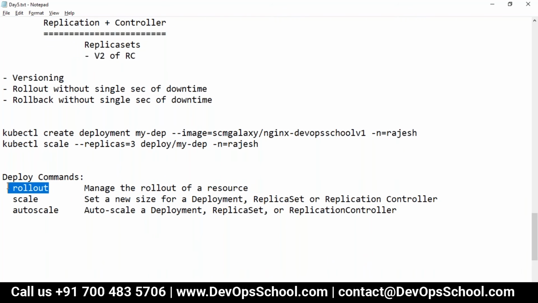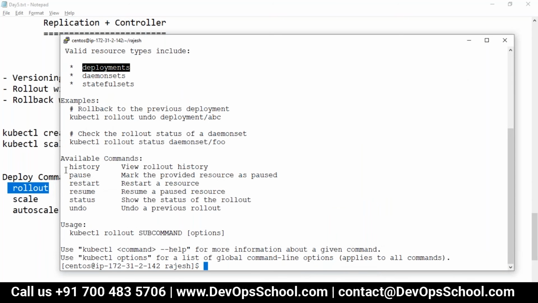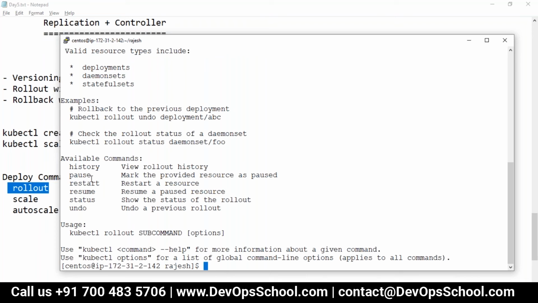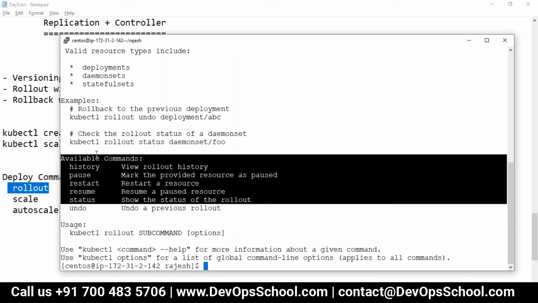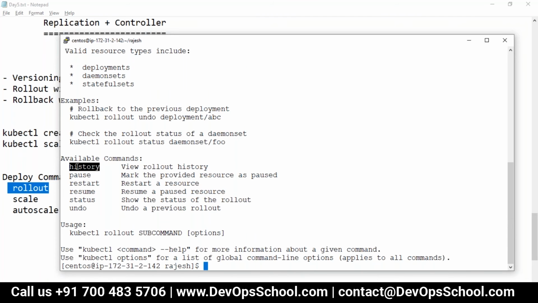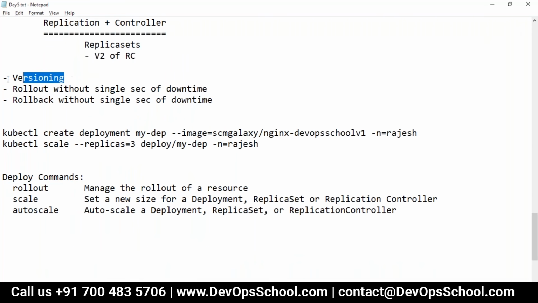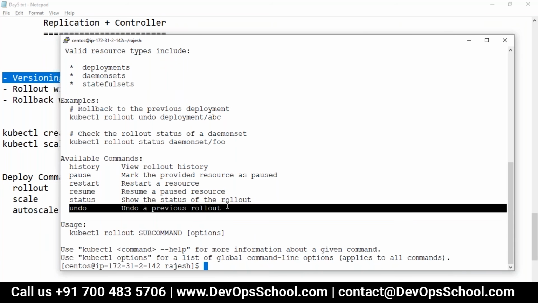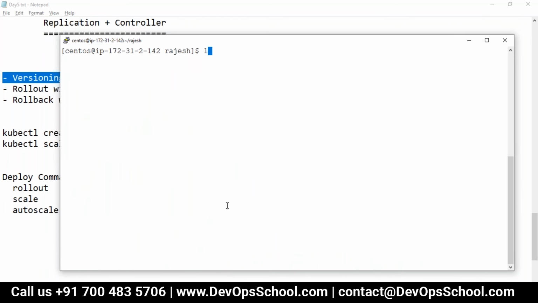So you can roll out a deployment. Clear the screen, kubectl rollout deploy -h. Now you see what you can do with it. You can check the history, which is called versioning. You can pause the deployment, restart it, resume it, check the status, and roll back also. This is a rollback. So how can we do that? First, let's check out the history.